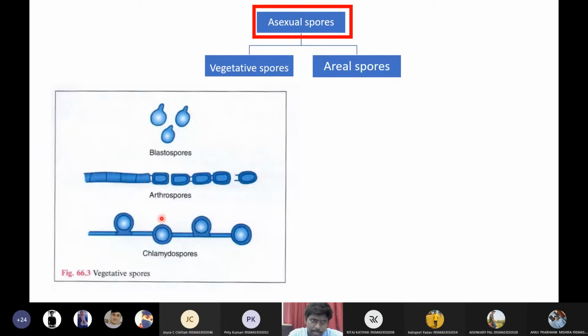Vegetative spores we have three types: blastospores, arthrospores, and chlamydiospores. By the way, students, you must give examples for blastospore, arthrospore, and chlamydiospore.